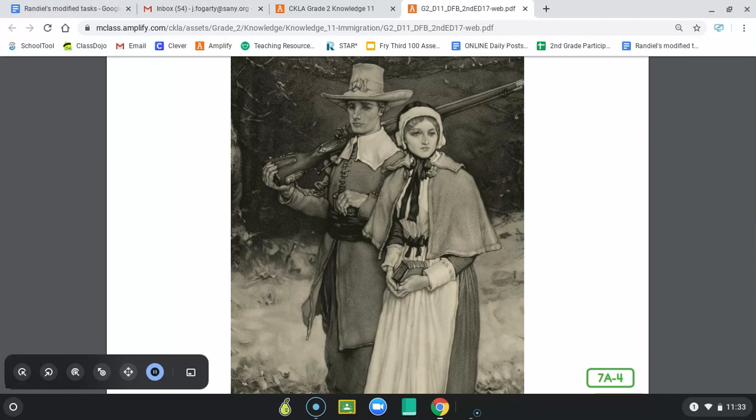The Pilgrims who came to New England in the 1600s felt both pushed out of their homeland and pulled to the United States, although it wasn't called the United States at the time. They were pushed to leave England because the English king would not allow them to practice their religion in the way that seemed best to them. They were pulled to North America because they believed that they would have religious freedom there.